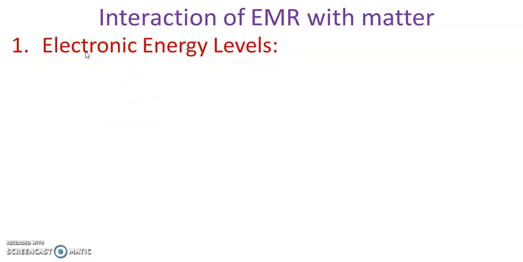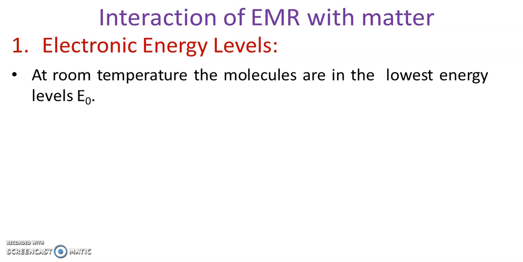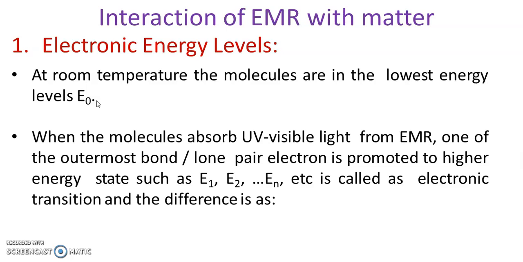First is the electronic energy levels, where at room temperature molecules are at lowest energy, which is the E0 state. When a molecule absorbs UV or visible light from the electromagnetic spectrum, one of the outermost bonding or lone pair electrons is promoted to higher energy states such as E1, E2, or En, and it is nothing but electronic transition.